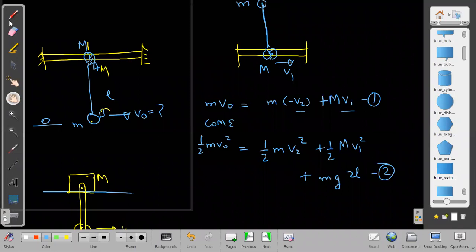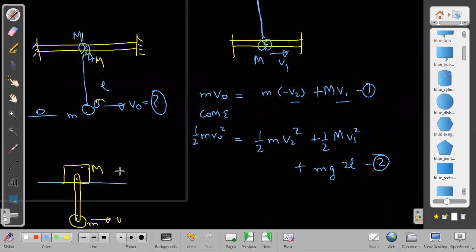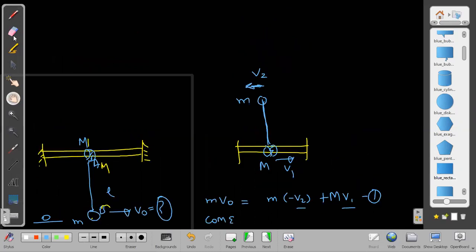So how many unknowns in these? 2 unknowns, 2 equations. We can get v1, yes sir. But actually, v naught is also unknown, that is the problem. You asked me to find v naught, what is the v naught value. Then one last equation is still pending, which you have not used here.